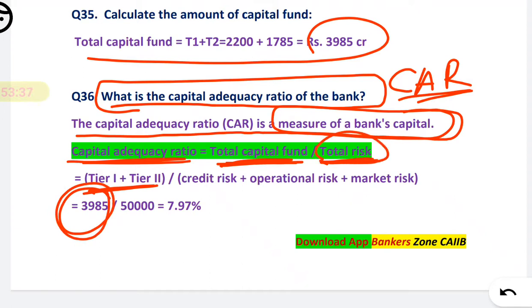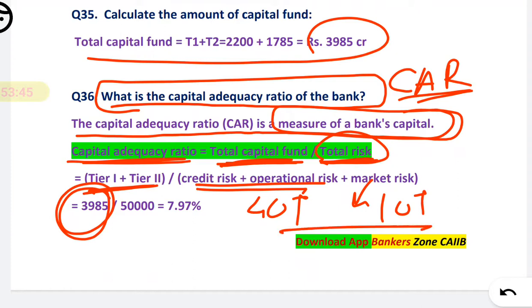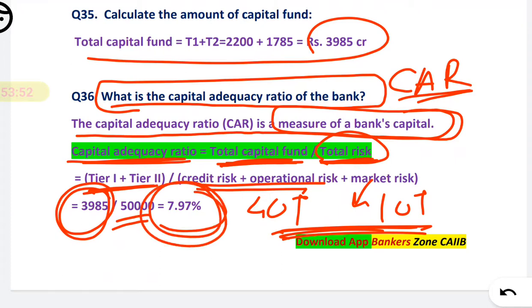What is the risk weightage they have given? For credit and operational together they have given 40,000 in the question, and for market risk they have given 10,000 in the question itself. So total is 50,000. So just divide by 50,000, you will get 7.97 as your CAR, that is capital adequacy ratio.